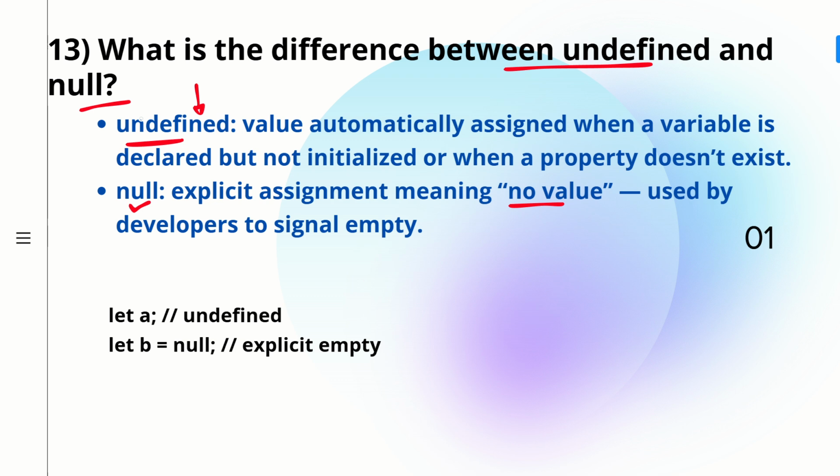So JavaScript is automatically, by default, giving the value undefined. For example, you can see we have just declared a variable a with the keyword let. Then if you try to log it, you get undefined because JavaScript is assigning the value undefined to this variable by default. Whereas coming to the second variable, let b is equal to null, here the developer is intentionally assigning a null value to b, meaning that there is no value stored for this variable, so it is explicitly empty.